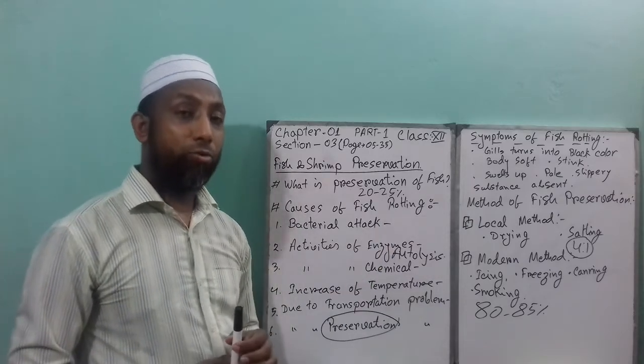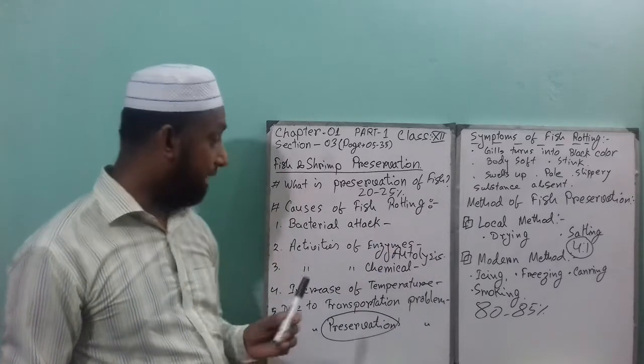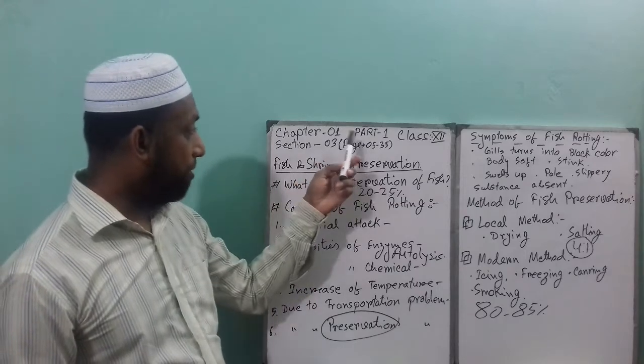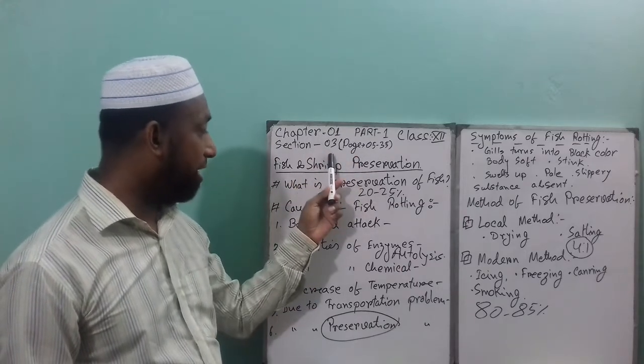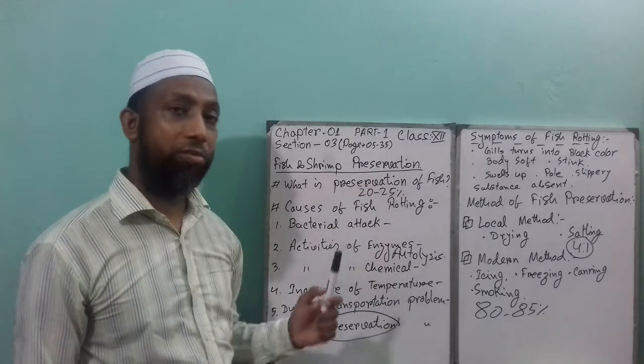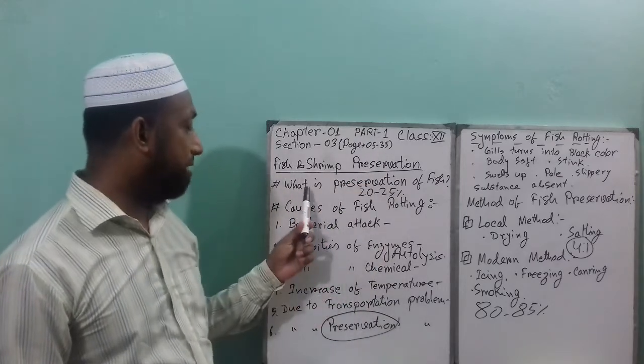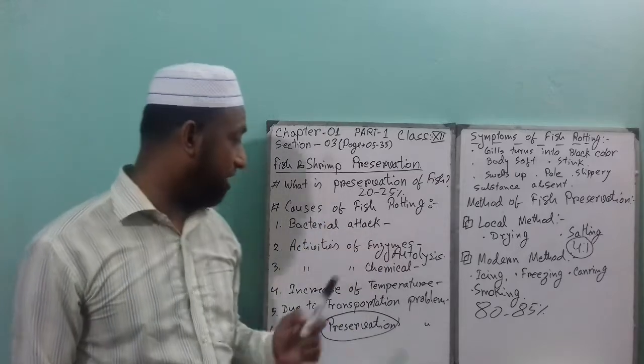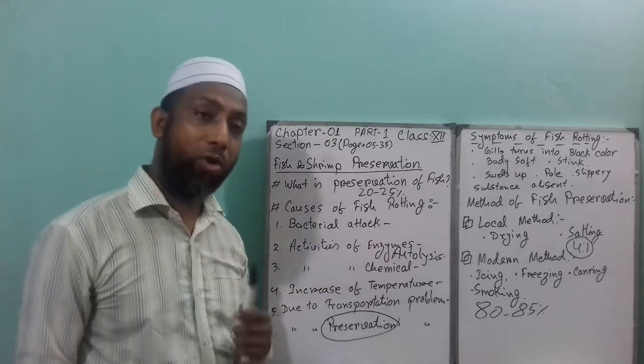So that is today's lecture, which is chapter 1 section 3. You can find this on pages 5 to 35, and this is the first part of this section, which is the concepts of preservation of fish, which is very important for 1 mark.